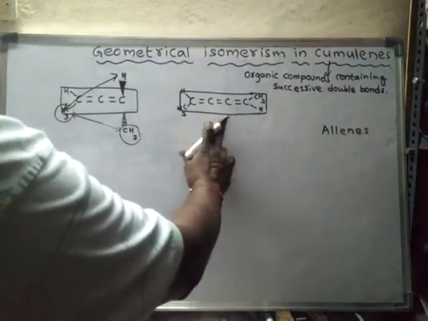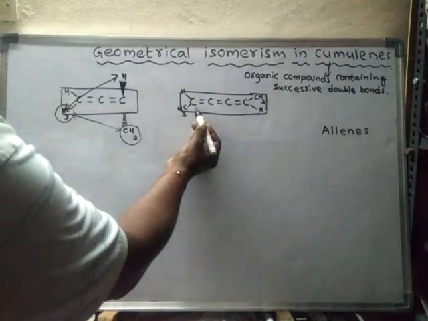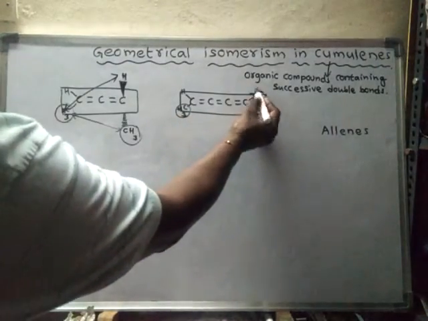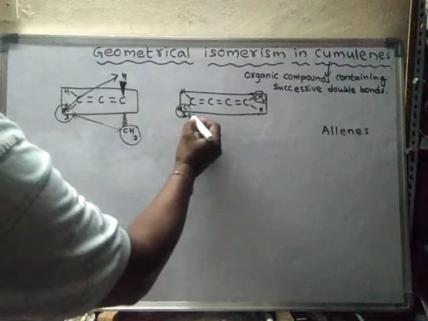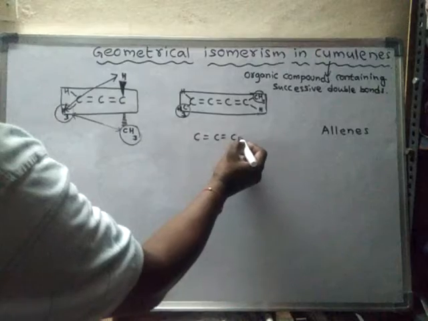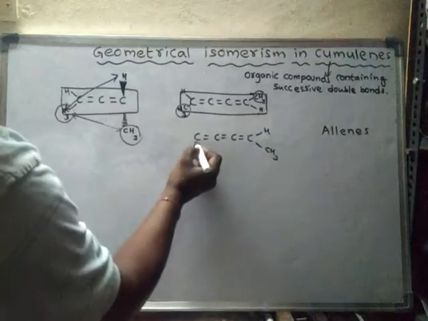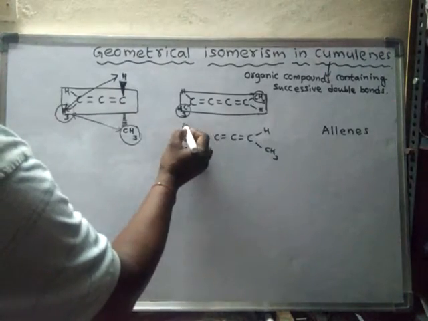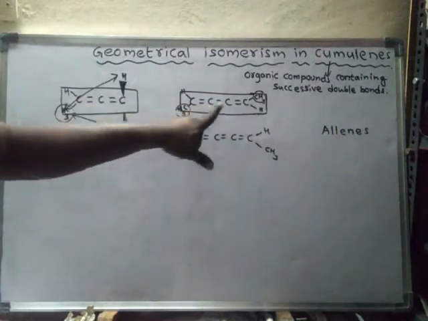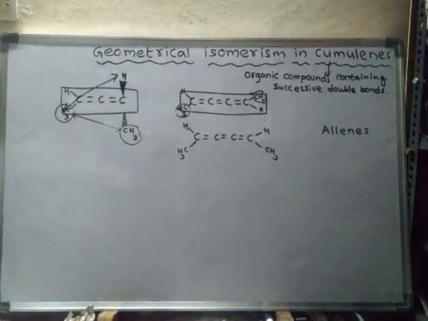Now let us see cumulenes with an odd number of double bonds. Here an odd number of double bonds are there. This is a methyl group and this is also a methyl group. Now the aerial distance between these two methyl groups is different. It will change when the two methyl groups are placed here. Here the aerial distance between these two methyl groups is more when compared to the aerial distance between these two methyl groups.